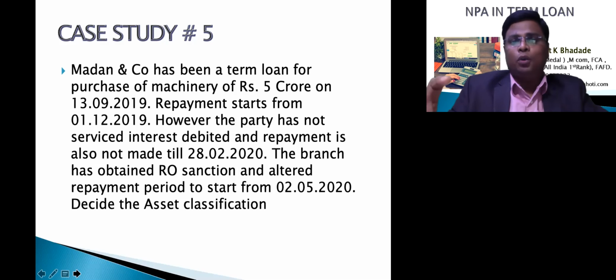और फैक्ट्री का कुछ कमर्शियल प्रोडक्शन पहले 1 दिसंबर को शुरू होने वाला था, बट ड्यू टू सर्टेन सिचुएशन द प्रोजेक्ट इज गेट डिलेड, and if it is going to start after May and the RO had changed on that terms on 2nd May, if all documents with this respect are on record, the account will remain in standard category. But if the commercial production has already started in December month, but he is not able to pay the debts, the bank has just made changes in the repayment period.